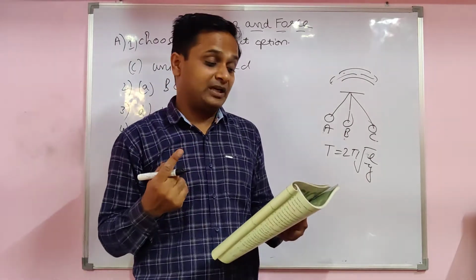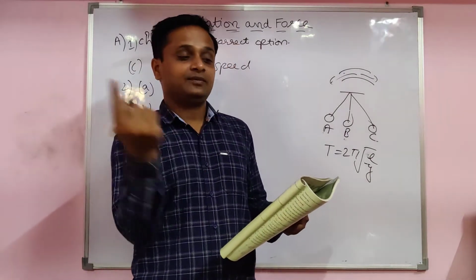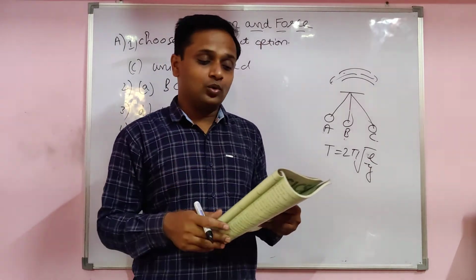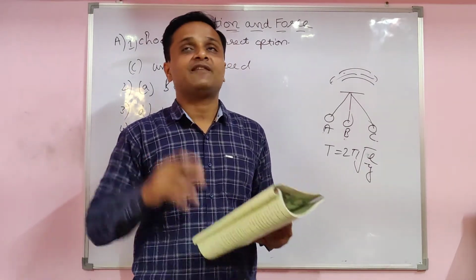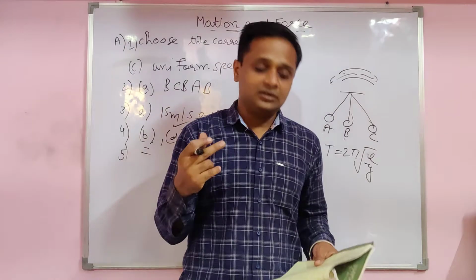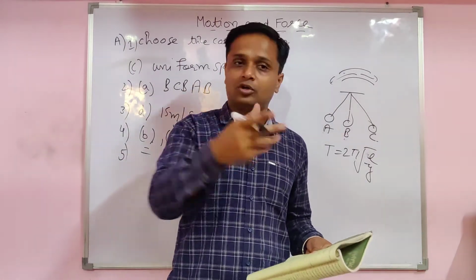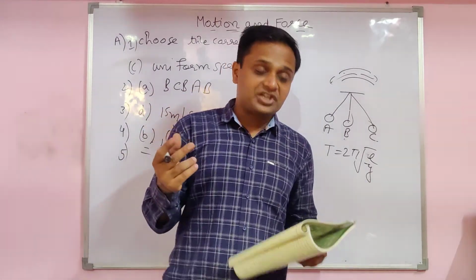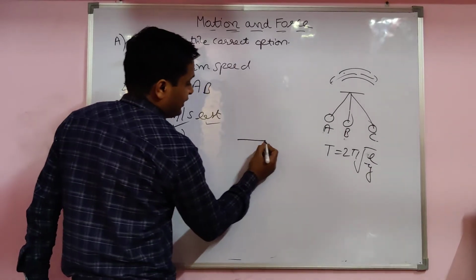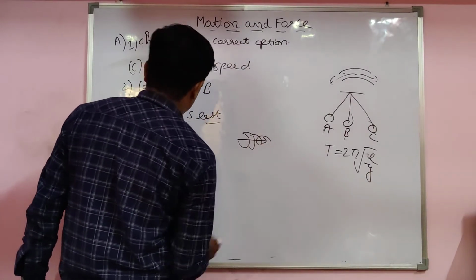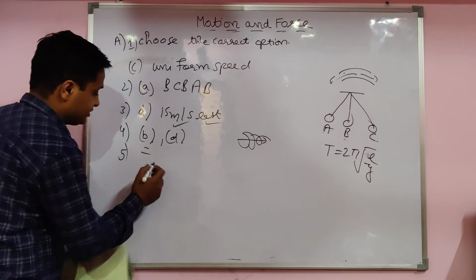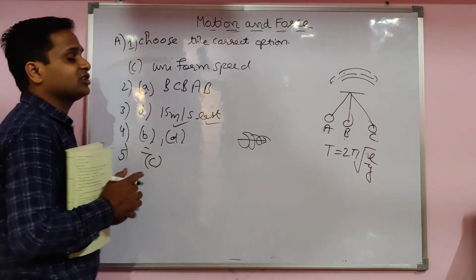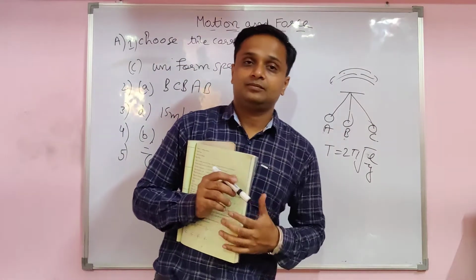Linear is there, spin no. Rotational and revolution. Revolution means revolving around the sun. Rotation and revolution both together, no, it does not go straight. C. Rotation and linear. Yes. It goes in front and rotates also. The answer is C only. So this is the choose the correct one.